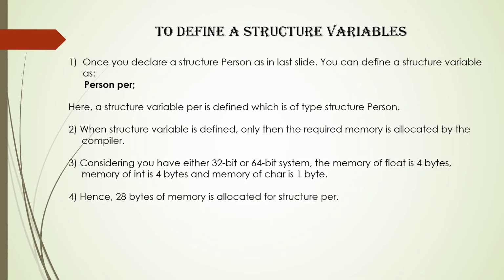Till now we know how to declare a structure, and now comes how to access the members declared inside the structure. For that we have to define a structure variable. We can achieve this by writing the structure name followed by the variable name and then a semicolon. This should be done inside the main function. Previously we created the structure person, and for the same we will create the structure variable by writing person per semicolon. Here per is the structure variable. Notice this point, that it should be focused on here.